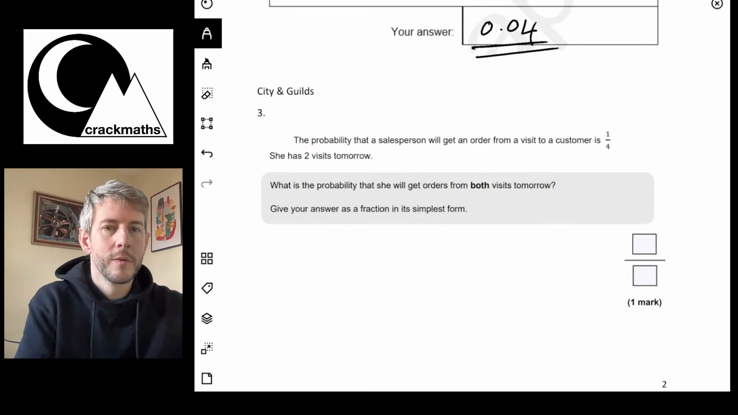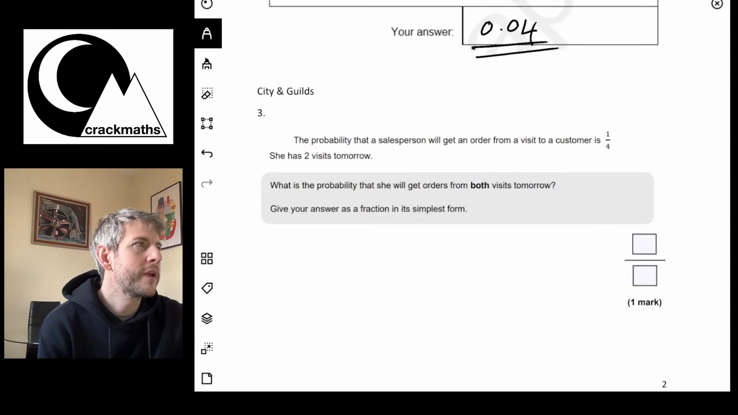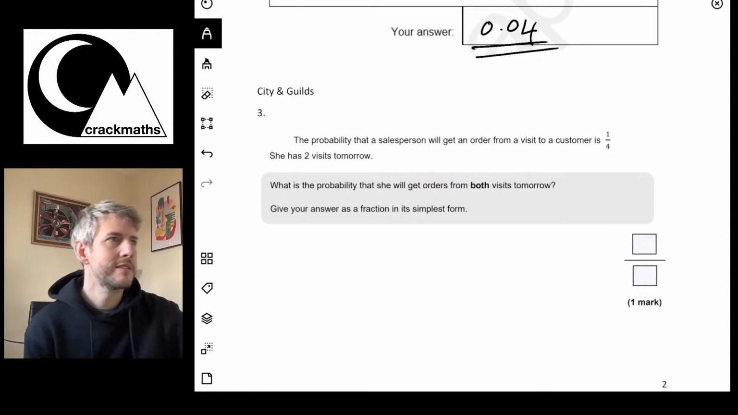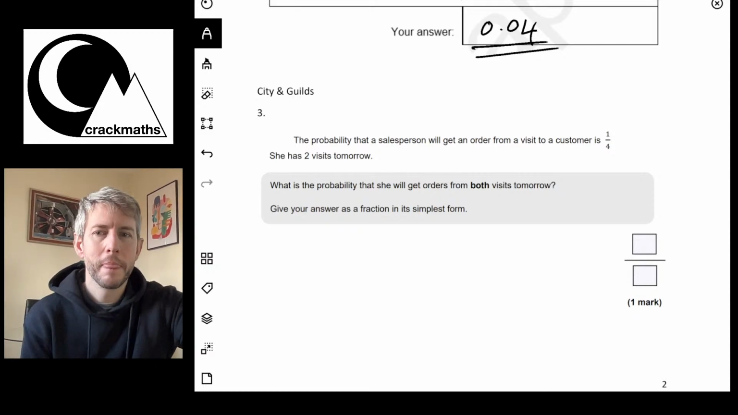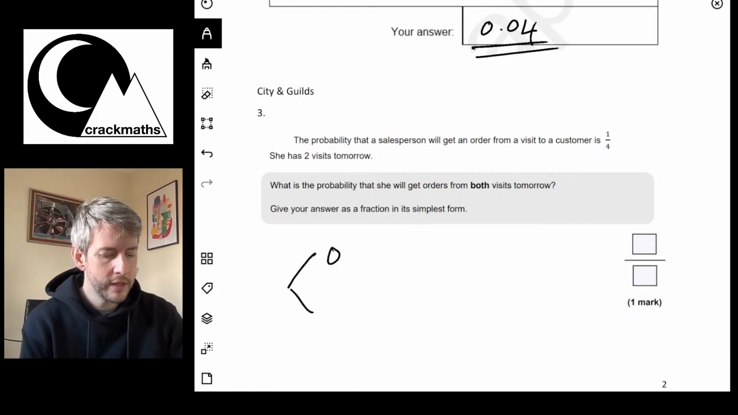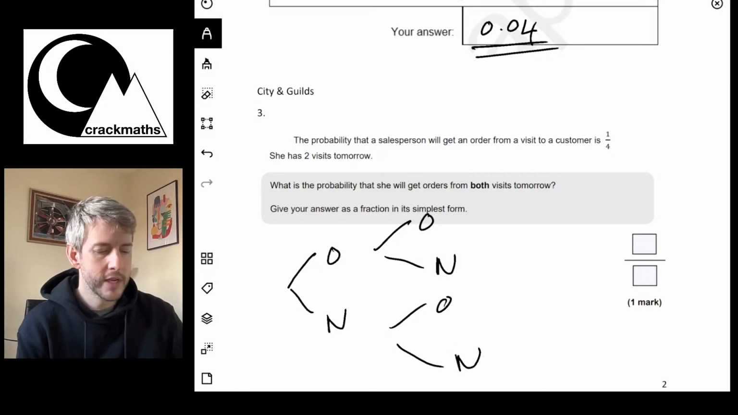Okay, so question 3 here says, the probability that a salesperson will get an order from a customer is 1 over 4. She has 2 visits tomorrow. What is the probability that she will get orders from both the visits? Okay, again, this is like our probability trees. So what I can do is I can think about it. She gets an order, no order, order, no order, order, no order.